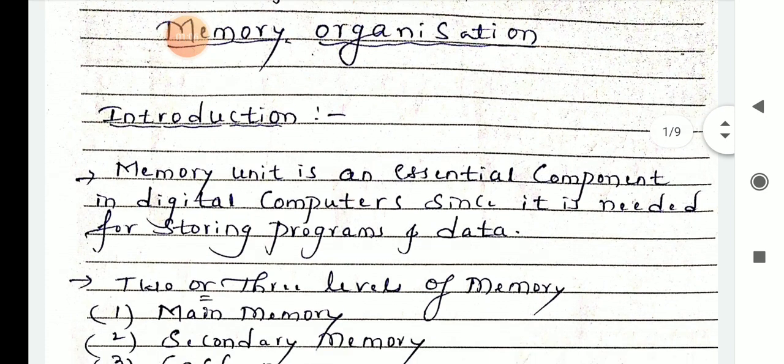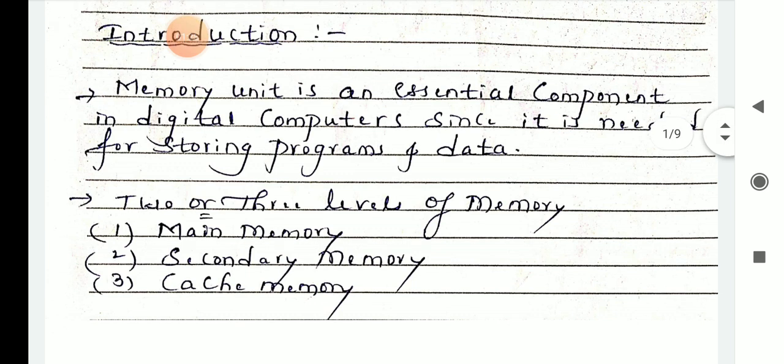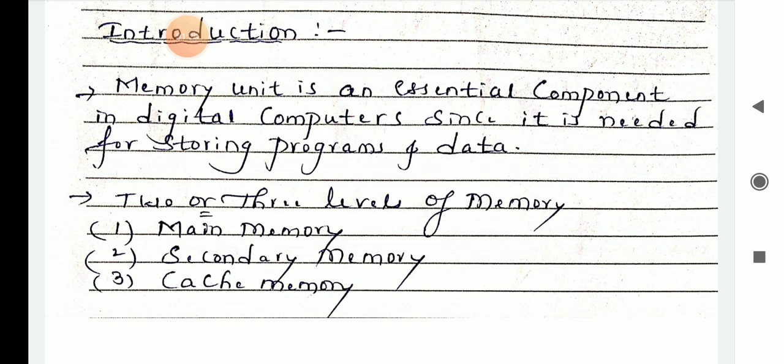Memory unit is an essential component in digital computers since it is needed for storing programs and data. So you have to use memory for that purpose. In the introduction, two or three levels of memories are there. The first one is the main memory, the second one is the secondary memory, and the third one is the cache memory. In the next video, we will discuss main memory, secondary memory and cache memory in more detail.